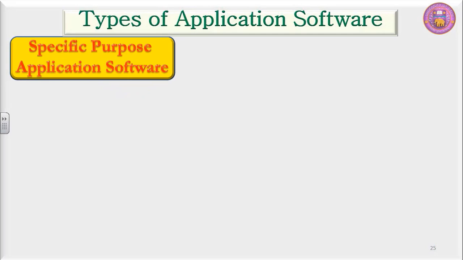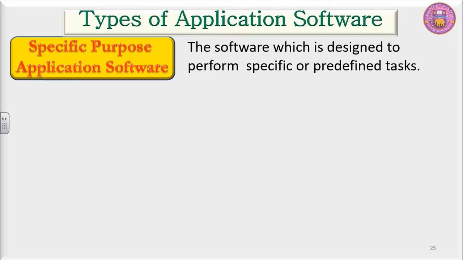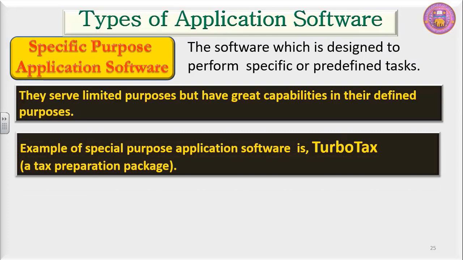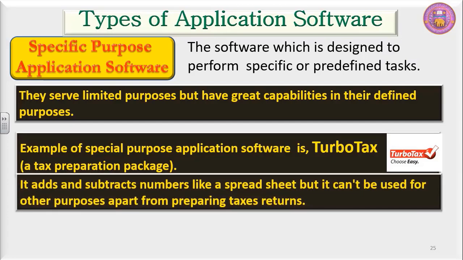Specific purpose application software. The software which is designed to perform specific or predefined tasks. They serve limited purpose but have great capabilities in their defined purposes. An example of special purpose application software is TurboTax. This is a tax preparation package. With the help of this, one can easily calculate his or her tax liability. It adds and subtracts numbers like a spreadsheet, but it cannot be used for other purposes apart from preparing tax returns.